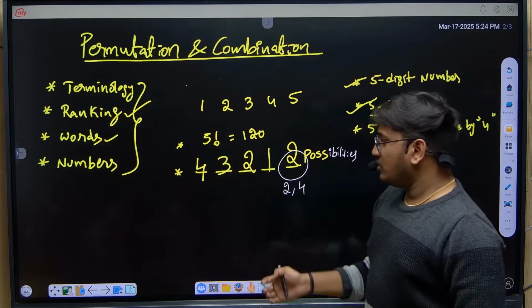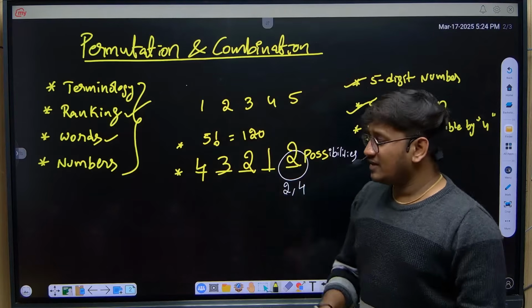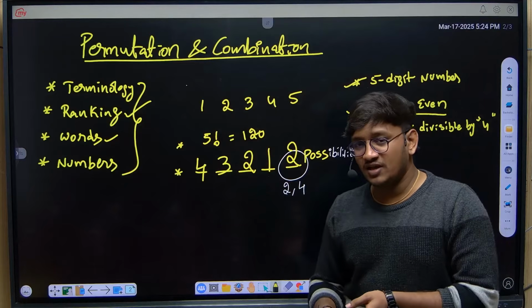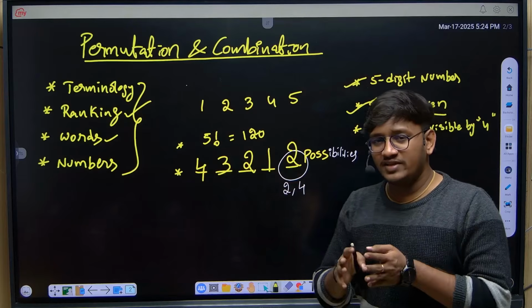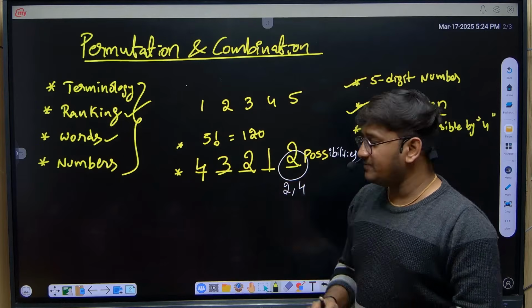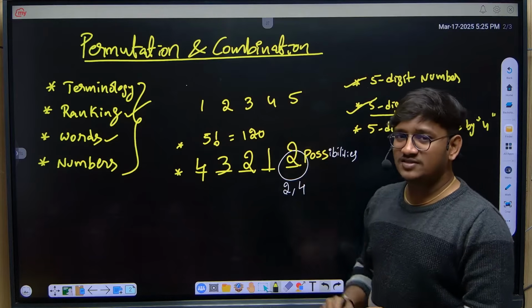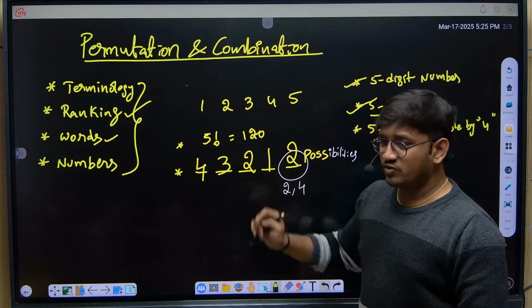Out of 4 numbers I can place 4 possibilities, and since one is already occupied, the next will be 3, without repetition. If it were with repetition, it would be 4 4 4 4, but mostly in the exam they will give without repetition only. So 4 3 2 1 is 24.